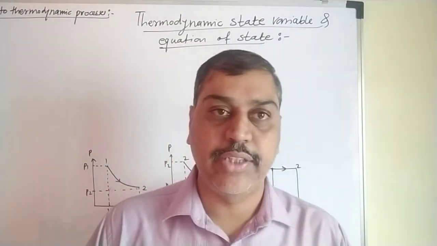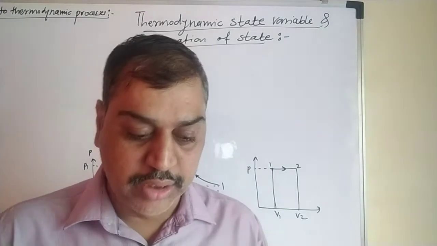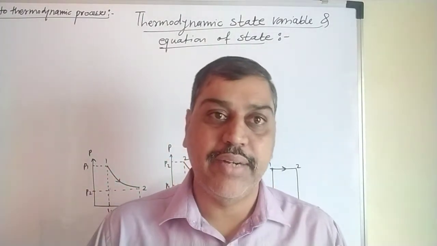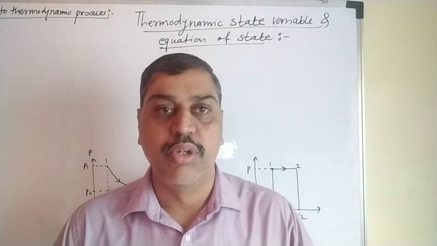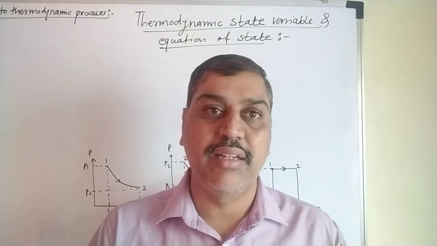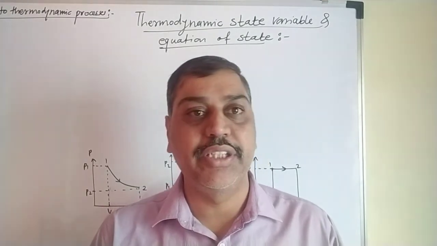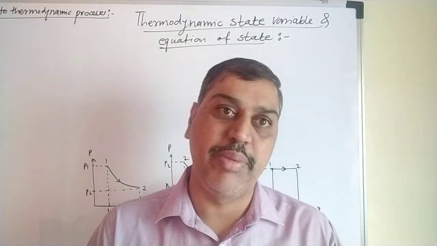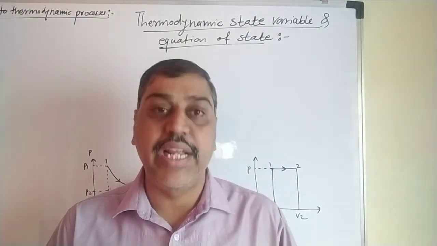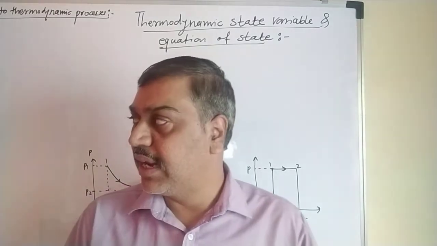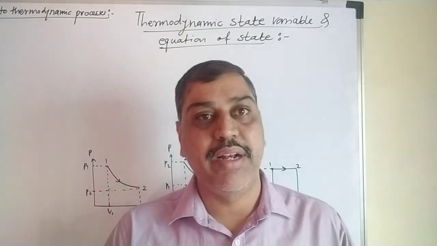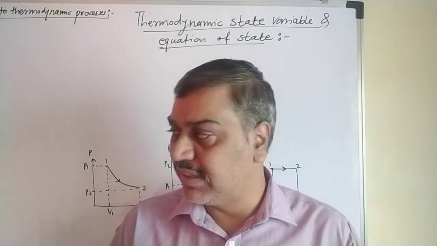Hello student, let's go to the next topic of our syllabus, that is thermodynamic state variables and equation of state. Thermodynamic state variables, a little bit we have learned initially also. The thermodynamic variables are the parameters which get changed in thermodynamic processes, and they have a relation with the equation of state. For an ideal gas the equation of state is PV = nRT. Those parameters we have already learned, so we just have to revise it further.